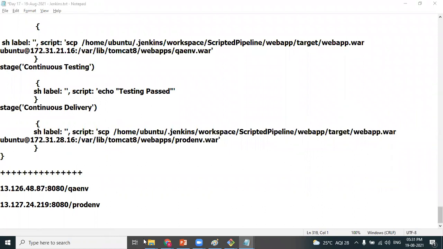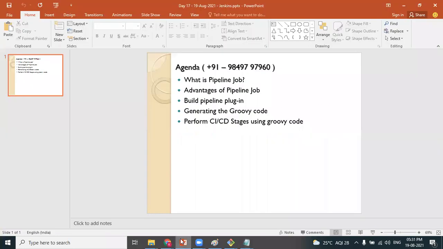So we are done with our agenda. We now know what a pipeline job is. A pipeline job is nothing special. Performing the CI/CD stages using this code is called a pipeline job. In the freestyle job, we used multiple jobs and called one job from another. All of this is not required. Any complex configuration or activity can be done using a single job. That's called a pipeline job. For that, you just need the build pipeline plugin. You know how to generate the Groovy code, and we have performed the CI/CD stages using the code. Groovy code, script, all these are the same.